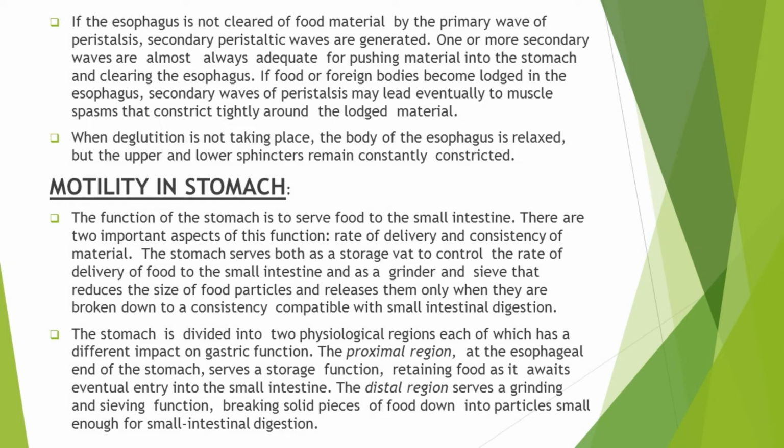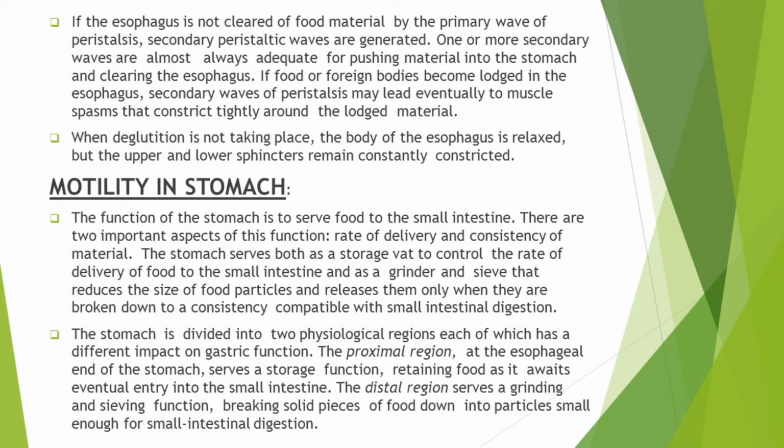On the other hand, the distal region of the stomach serves a grinding and sieving function. So it causes the grinding of the food and breaks solid pieces of food into smaller pieces that are compatible for digestion in the small intestine. And when this food is broken down into smaller particles, the distal region of the stomach allows only those smallest particles that are compatible for digestion in the small intestine to pass.